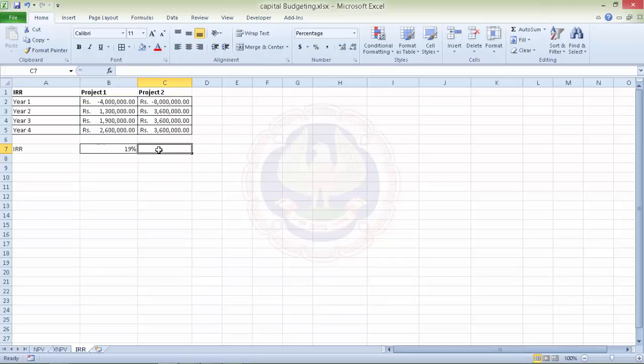Whereas if you consider the second project, in that case the internal rate of return is 17%. So even though the second project looks good, if you look at the IRR, the first project is definitely better as compared to the second project. So we can use this function IRR again to find the internal rate of return of a project.